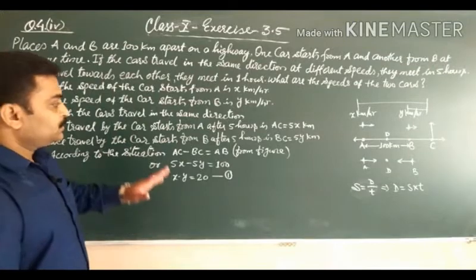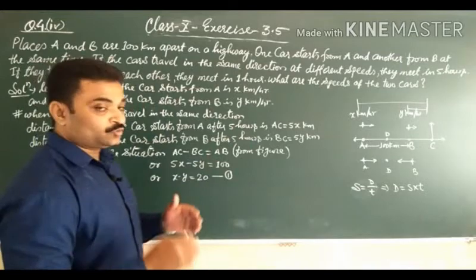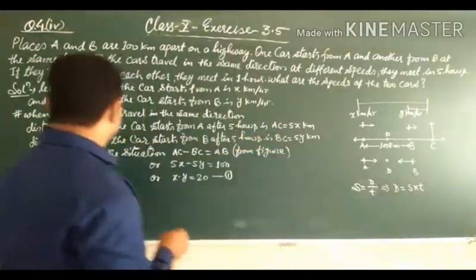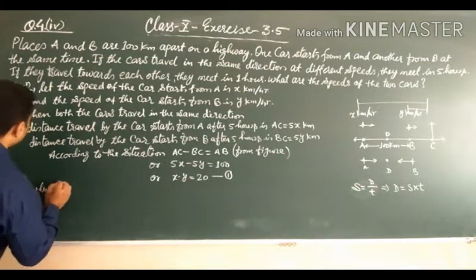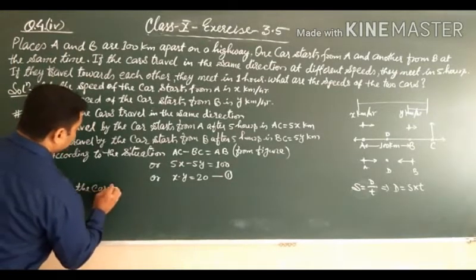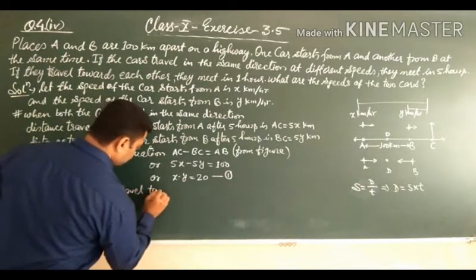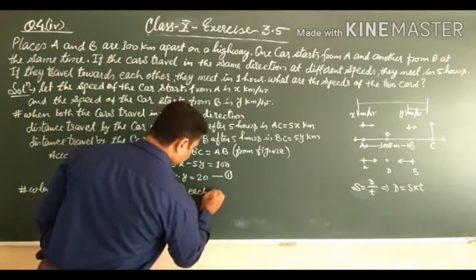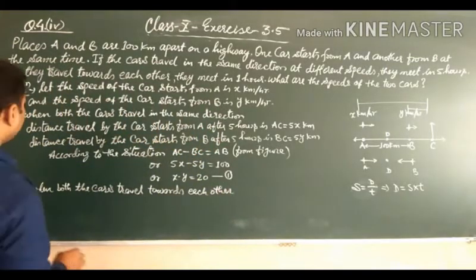Clear, students? Now the second situation is given, that if two cars are traveling towards each other. The second condition is when both the cars travel towards each other, then what happened?